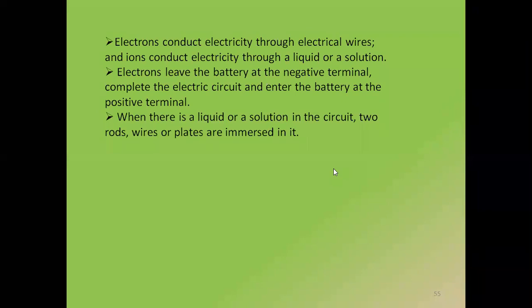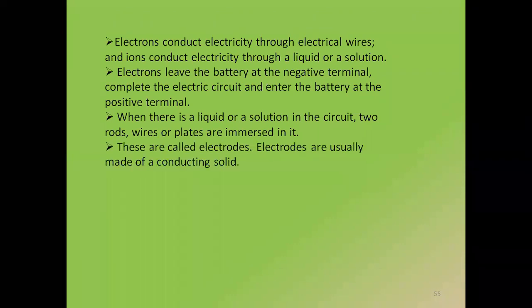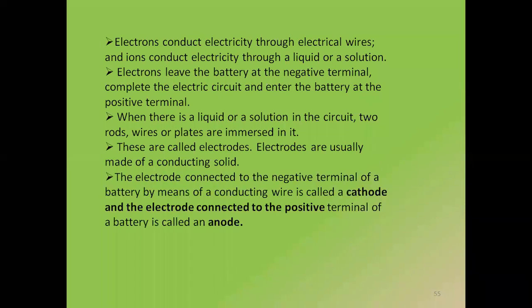Did you understand now? So when there is a liquid or a solution in the circuit, two rods or wires or plates, whatever I'm using to complete the circuit, immersed in it, they are called electrodes. Electrodes are usually made of a conducting solid, which can be either positive or negative. So the electrode connected to the negative terminal of the battery is called the cathode, and the electrode connected to the positive terminal of the battery is called the anode.